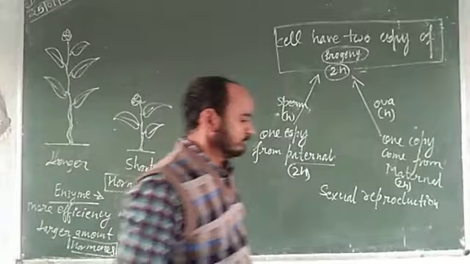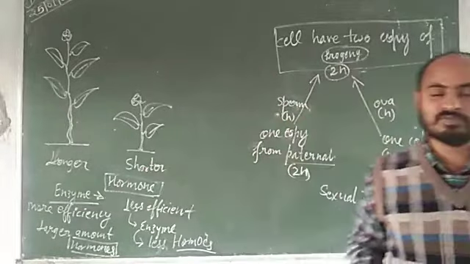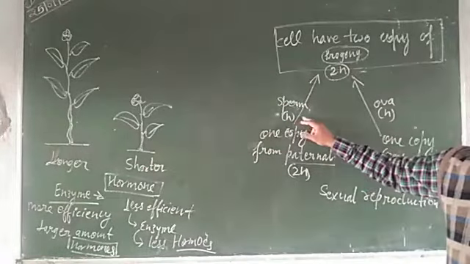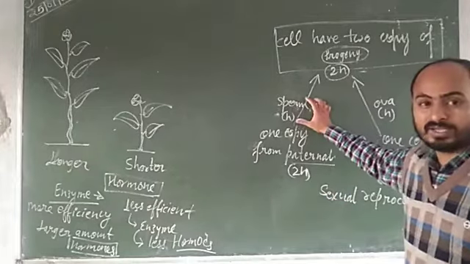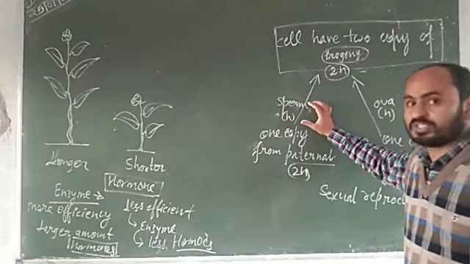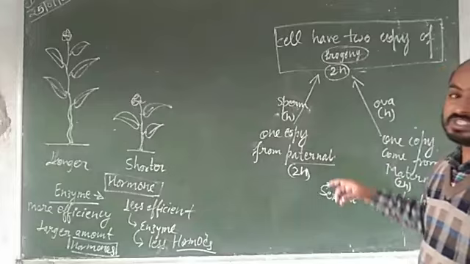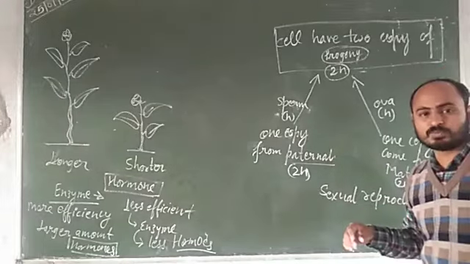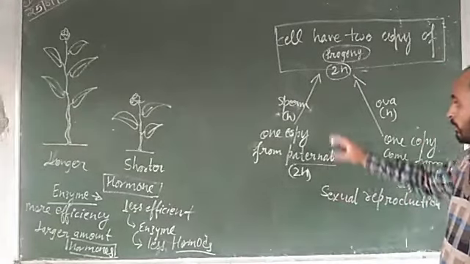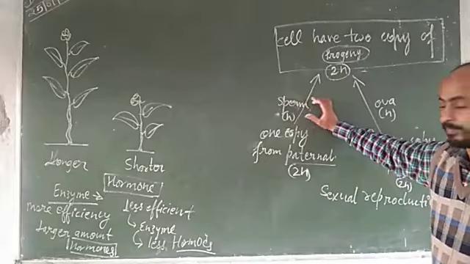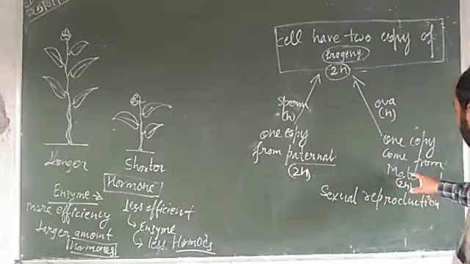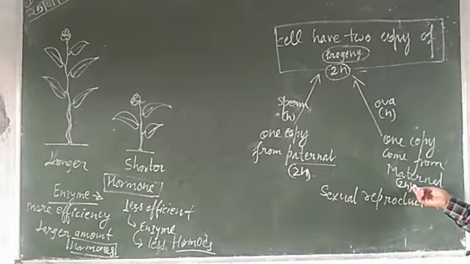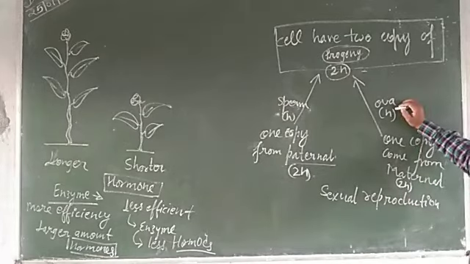Okay? Which type of cell division is responsible for the making of haploid cells, reducing the chromosomes from 2n to n? They have 2n, but their gametes have only n.